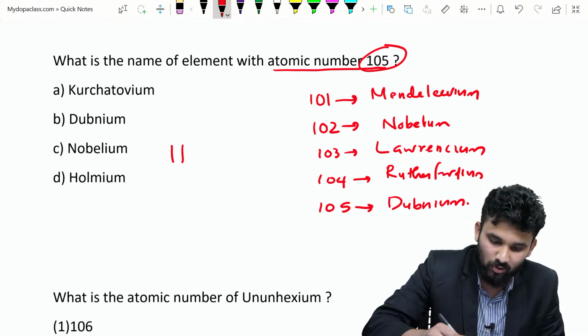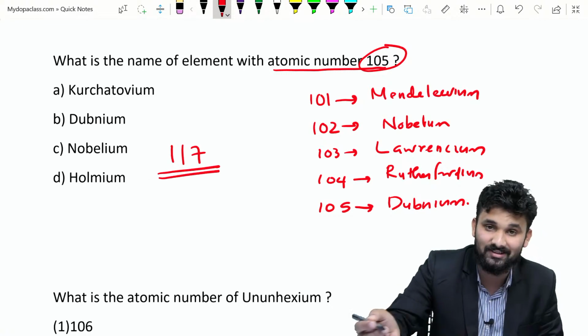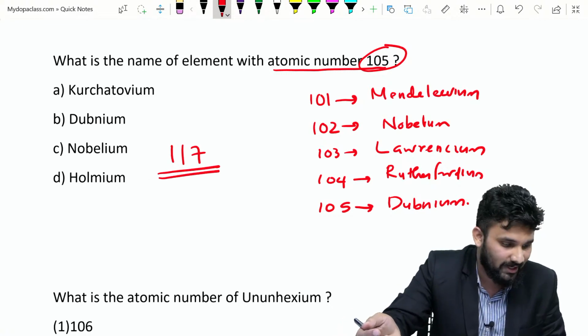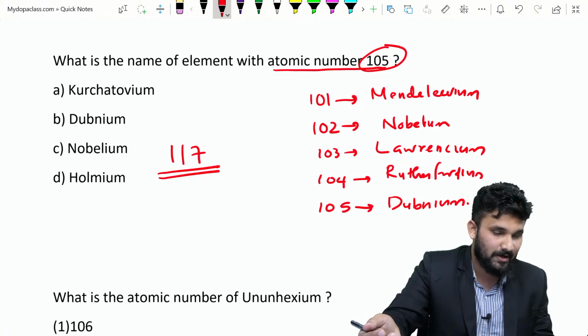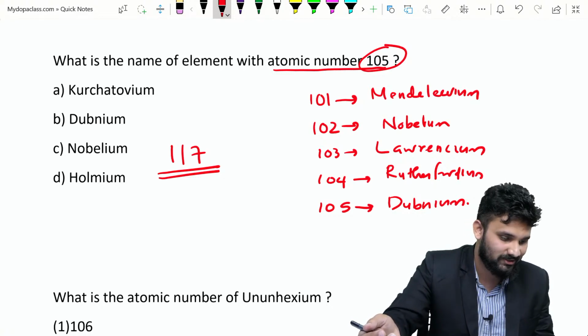What is the name of the element with atomic number 117? Who puts the answer first? What is the name of 117? No one has put the answer.